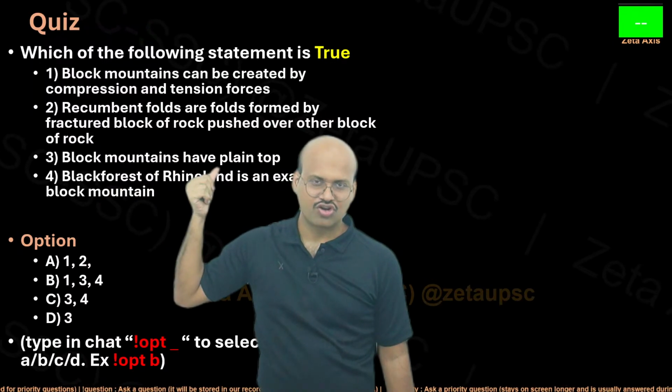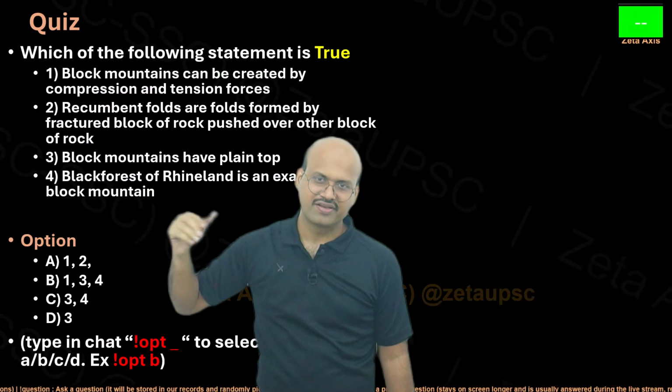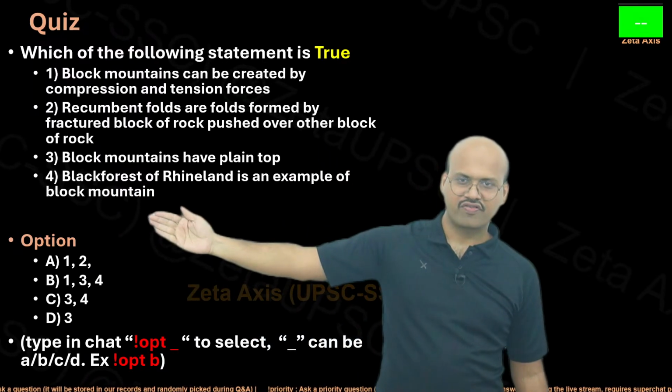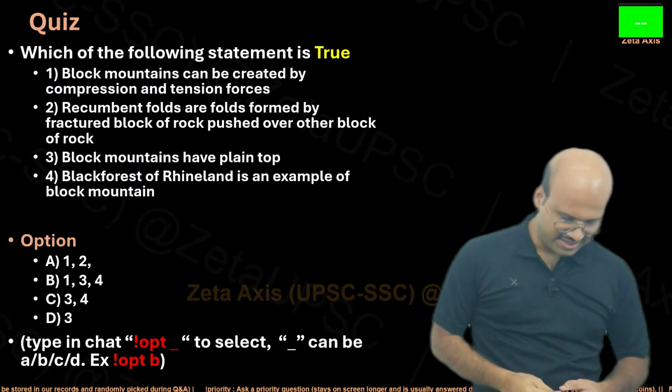Block mountains have a plain top. We have already seen that the summit is plain. The Black Forest of Rhineland is an example of a block mountain. We have already seen that.